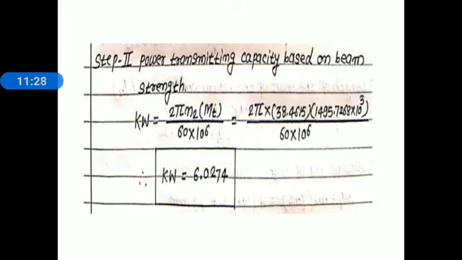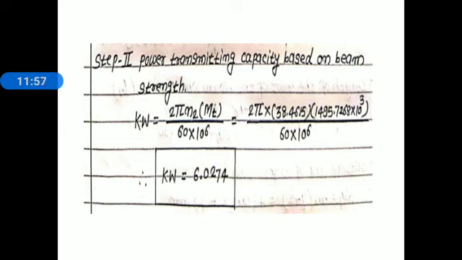We know the relation: kilowatt is equal to 2 pi n2 MT divided by 60 into 10 to the power 6. Remember this, n2 is the speed of the worm wheel, because here we find out MT1, MT2, both are torque on a worm wheel. That's why here we take the speed of a worm wheel. Here we do not take the speed of a worm. MT is the lower value between MT1 and MT2.